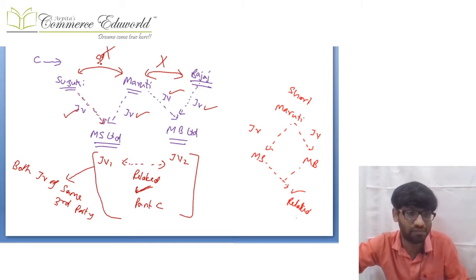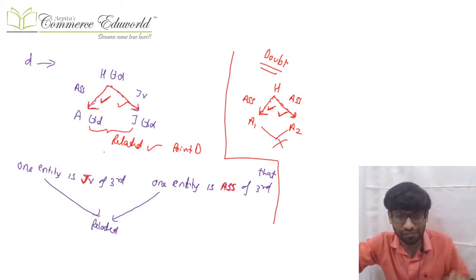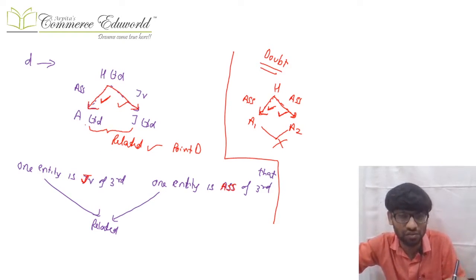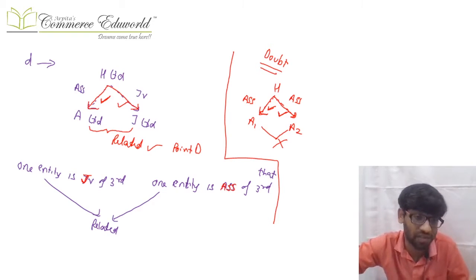Next, if one entity is a joint venture and another entity is an associate of the same third party, then those two entities are related. Example, H has an associate A and H has a joint venture J. So one is the associate and one is the joint venture of the same third party H. So A and J also become related. Obviously H and A are related because for H, A is an associate. H and J are related because for H, J is a joint venture. But in fact A and J also become related because they are associate and joint venture of the same third party, so they also become related over there.